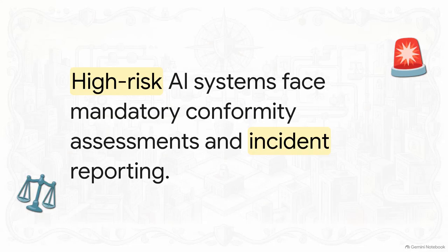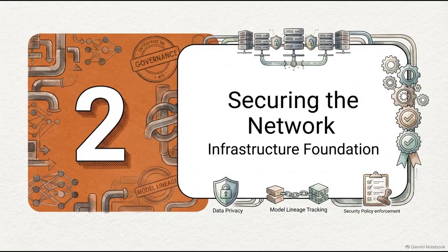So what exactly triggers those kinds of penalties? The source material makes it super clear. If your AI impacts areas like credit decisions, hiring processes, or healthcare, it is officially classified as a high-risk system. And for those systems, the era of the black box algorithm is done. These new regulatory hammers mean your ML systems will face mandatory conformity assessments, strict human oversight, and formal incident reporting. You have to know exactly how your model makes its decisions, and more importantly, you have to be able to prove it.